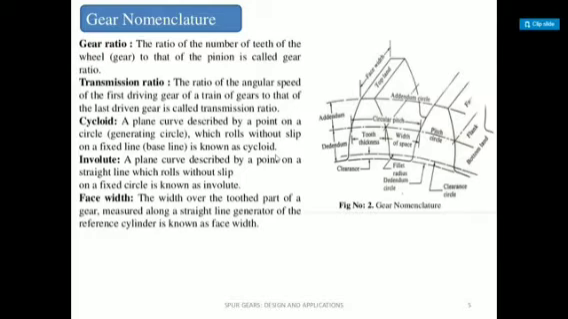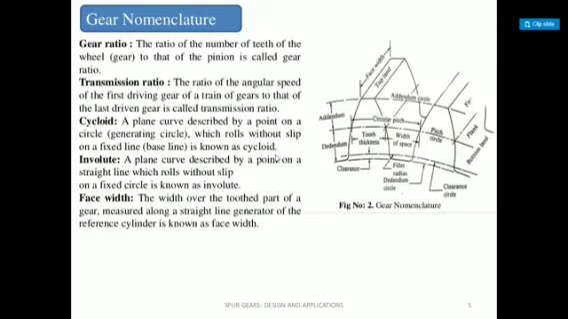Suppose there are four driving gears and four driven gears, meaning a compound gear train made of 8 gears. The first driving gear is the one to which we provide power externally, right? So the angular speed of the first driving gear relative to the angular speed of the last driven gear